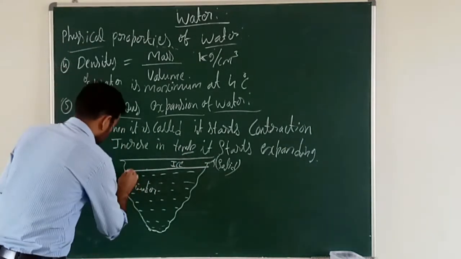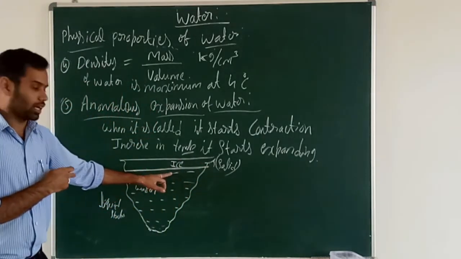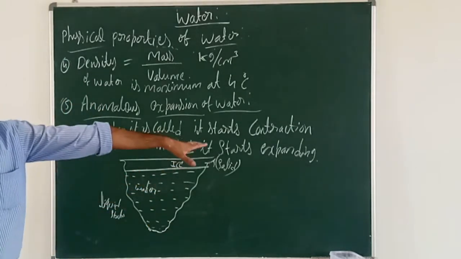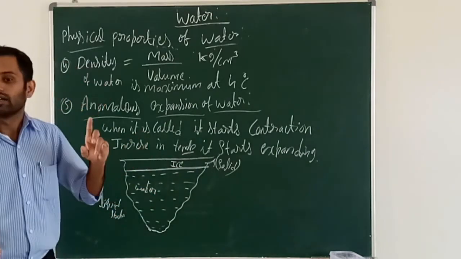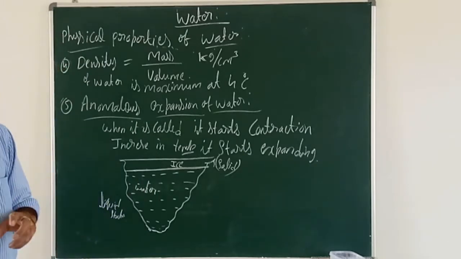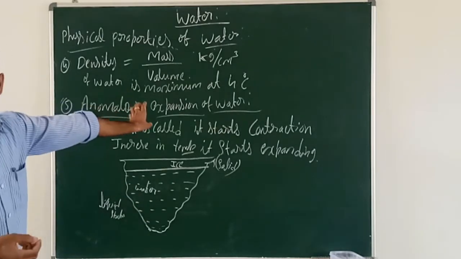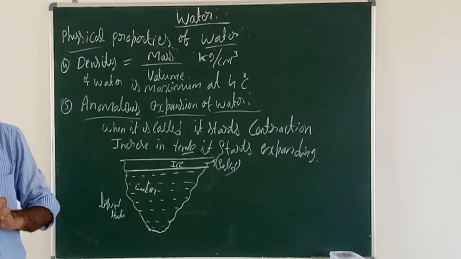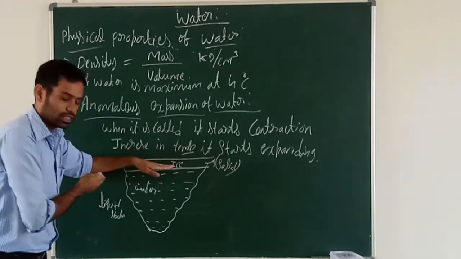So the above layer is only ice. You can see there, the above layer is ice. Below that, water is still there. Because of that reason, aquatic animals can survive at 0 degrees Celsius and even below the negative degree Celsius. Because of the unusual physical property of water, they are still living, because only the upper layer is an ice layer.